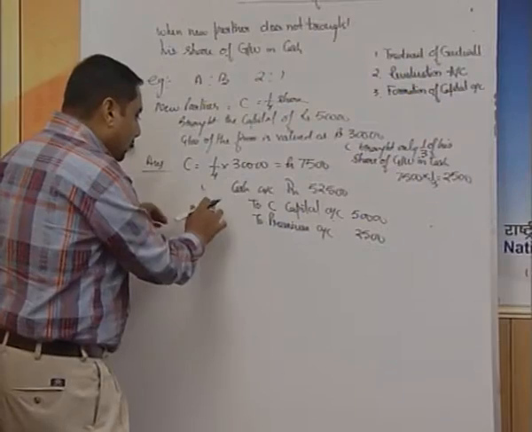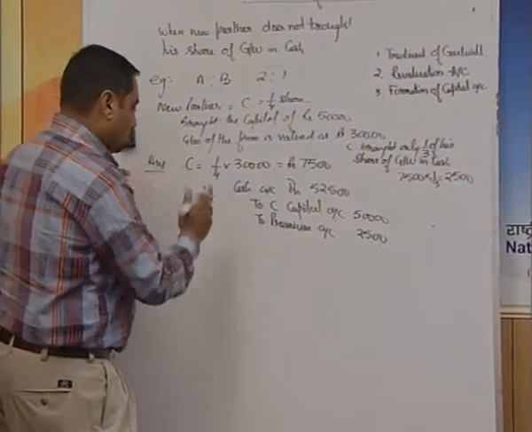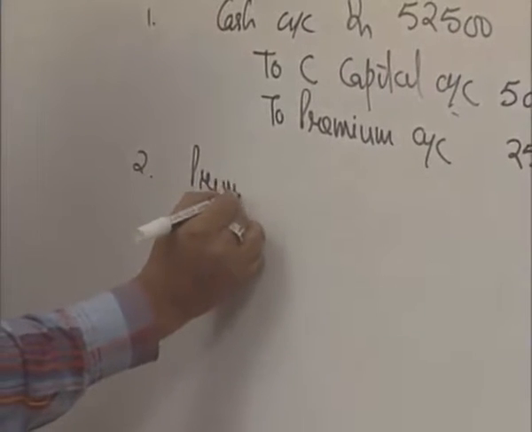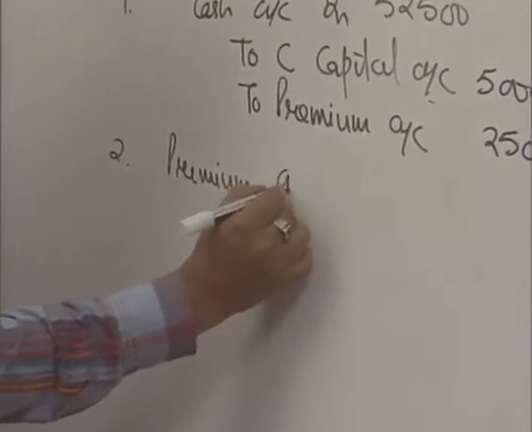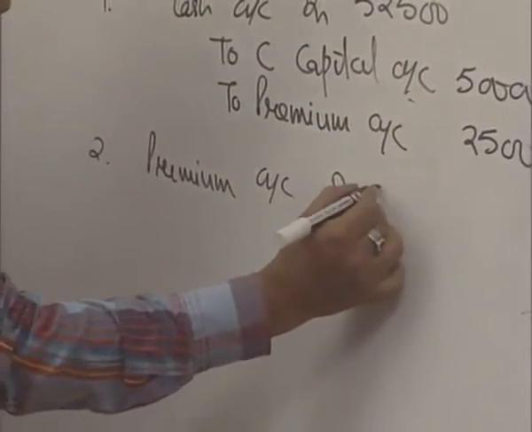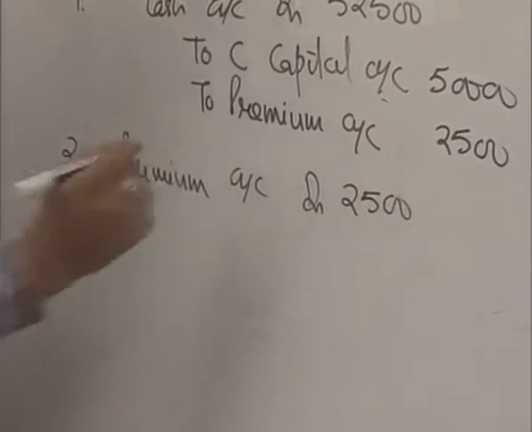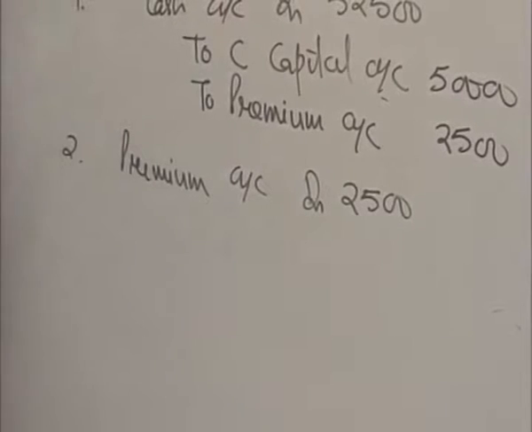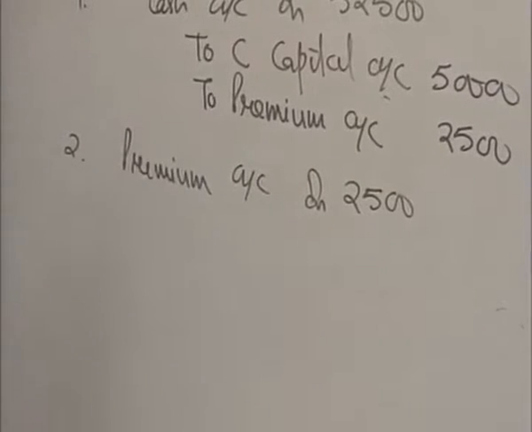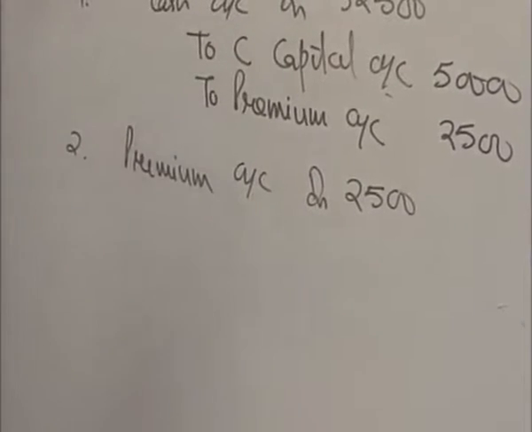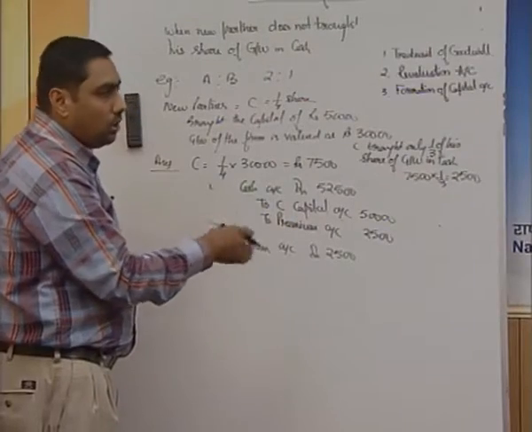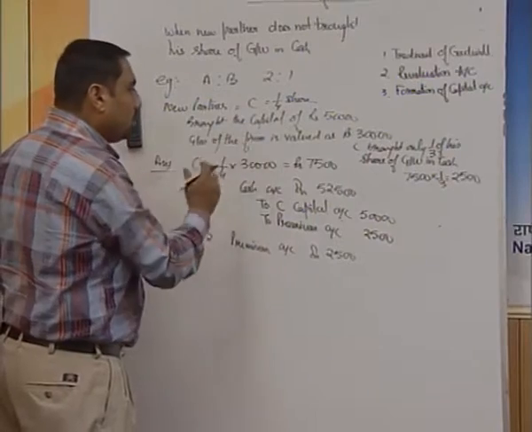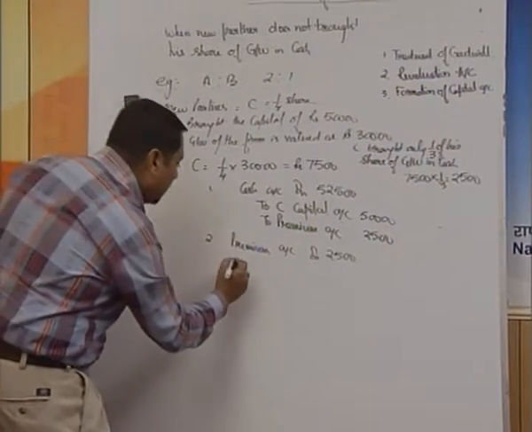Now, the next entry is required for distribution. What we are going to do is, whatever premium has been brought by the new partner, first of all you take that value, 2,500. Now, the problem is the remaining 5,000 which has not been brought by C. We will take that 5,000 from his capital or from the current account, as the case may be. As capital is available, it is better to take it from the capital.